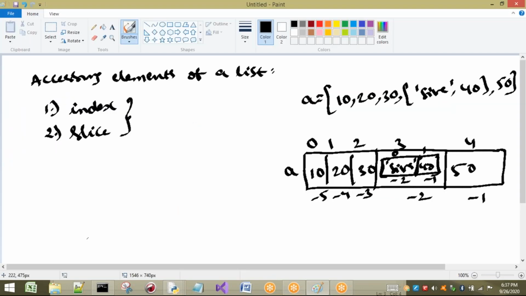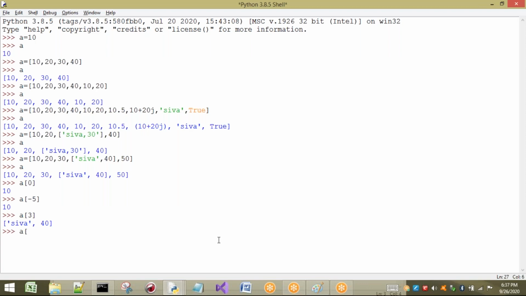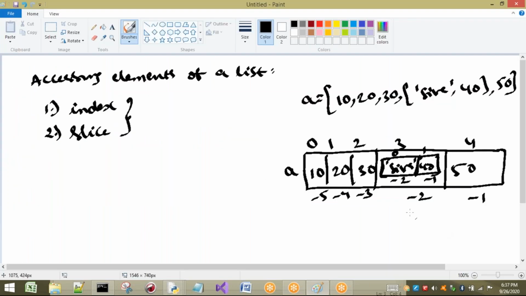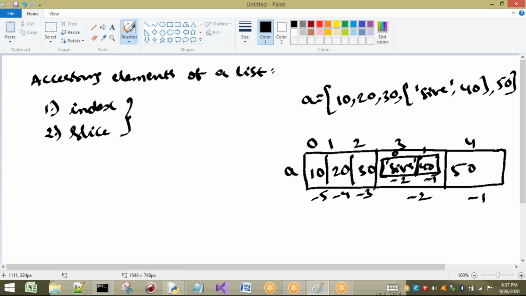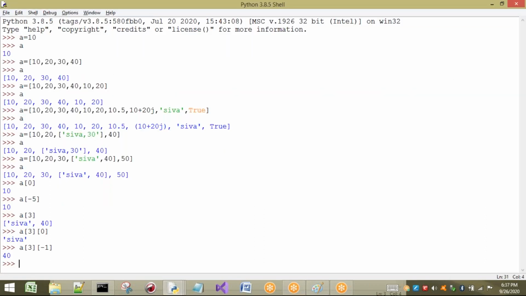Now, if I want to print the individual elements inside that list, the inner list is present inside A of 3. If I select A of 3, this list is going to be selected. In that list, if you want to access Shiva, it is at the 0th index, or we can say it as the -2 index. Here I will take the positive index, that is 0. Now if I write it this way, it is going to print Shiva. Next, if I want to print with -1, negative index, see here, -1 means it will print 40. In A of 3, -1 is 40. So the answer will be 40.